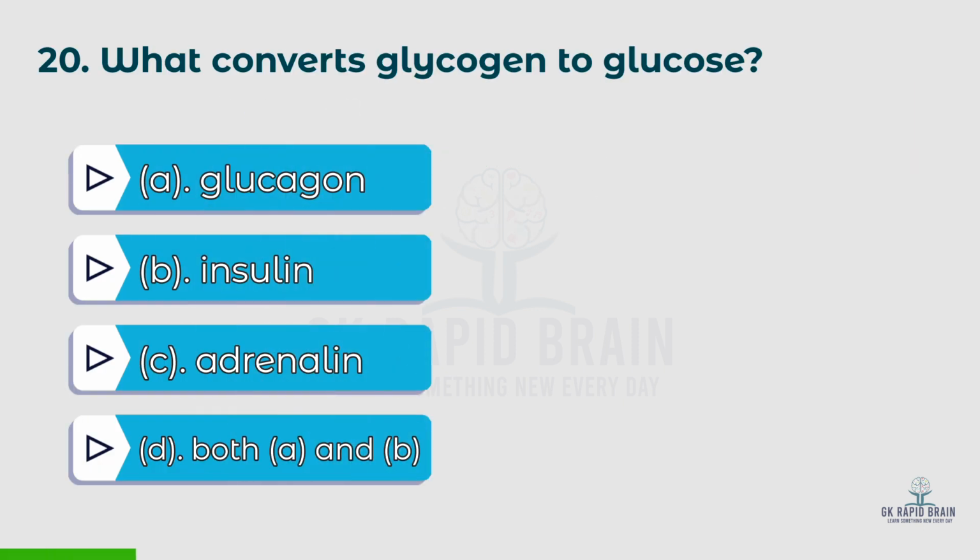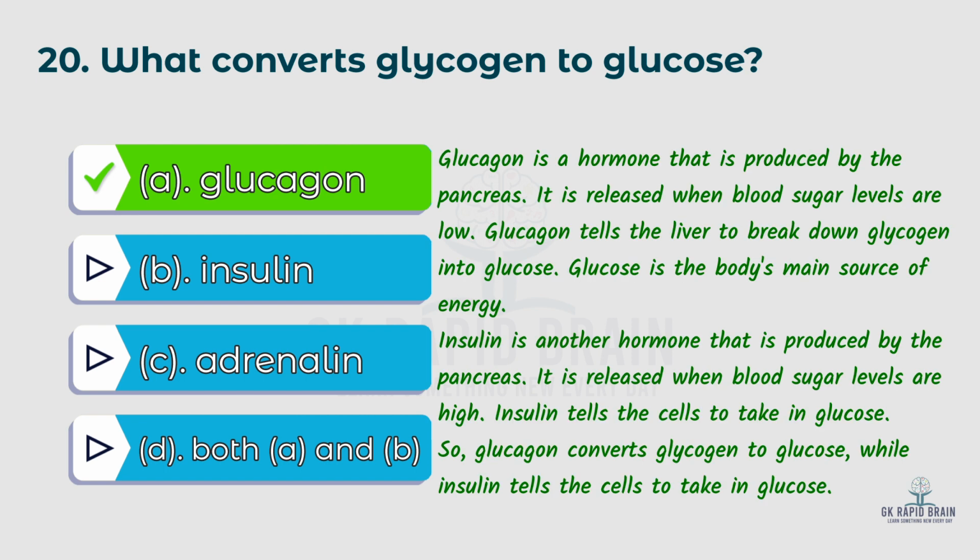Question 20. What converts glycogen to glucose? Options: A. Glucagon, B. Insulin, C. Adrenaline, D. Both A and B. The right answer is A. Glucagon. Glucagon is a hormone that is produced by the pancreas. It is released when blood sugar levels are low. Glucagon tells the liver to break down glycogen into glucose.